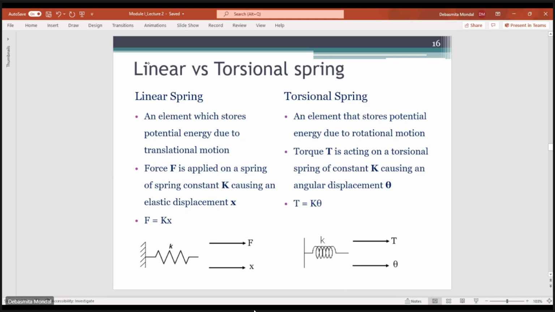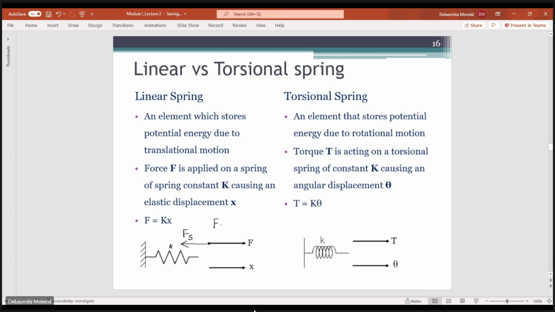Let us say you have a spring with spring constant K. If you apply some force F to the spring and it causes an elastic displacement of X, then the spring will apply an equal and opposite force in the opposite direction. This is known as a restoring force.